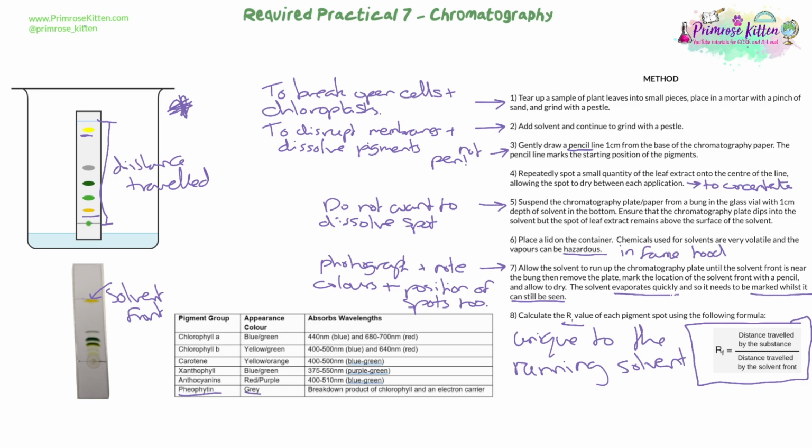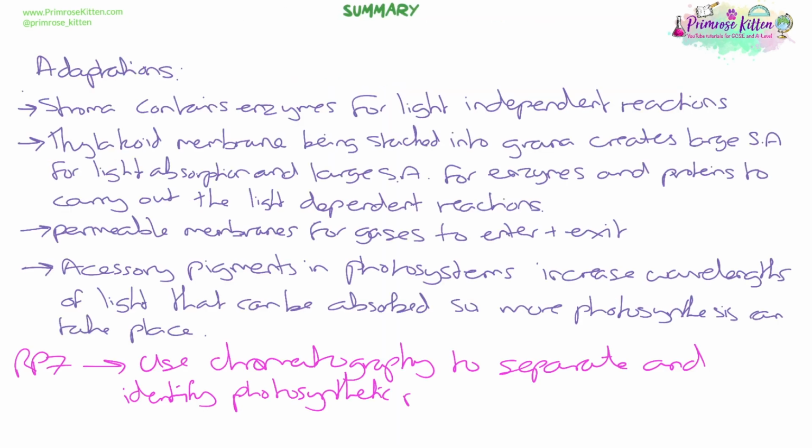But once you've got that, you can repeat the process again with a different type of plant, a shady plant versus a sunny plant, or a UV protective plant versus another one, and just see what the differences are, compare them, look at the differences and see what different pigments those plants have and try and link those to their adaptations. So to sum up, we looked at the adaptations of chloroplast.